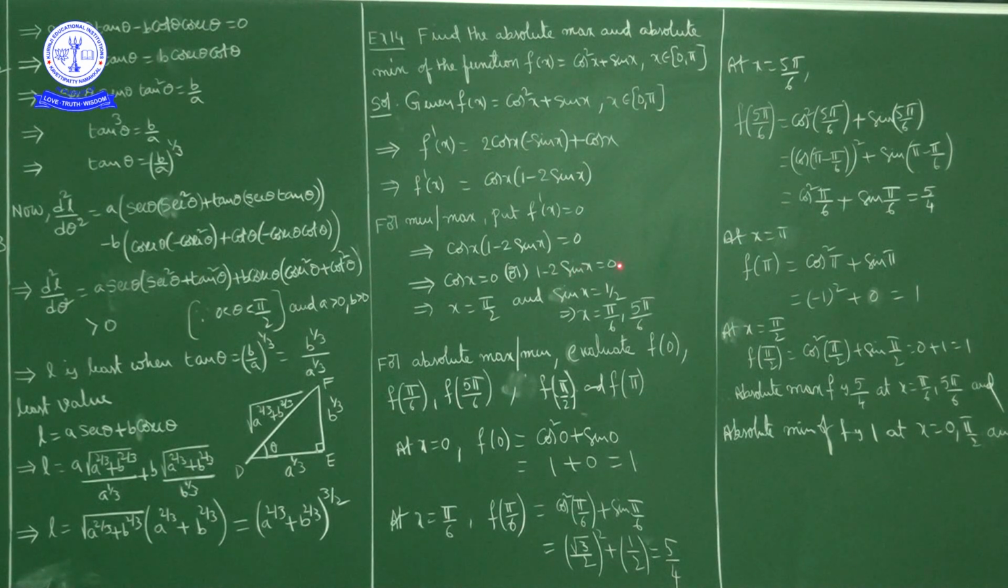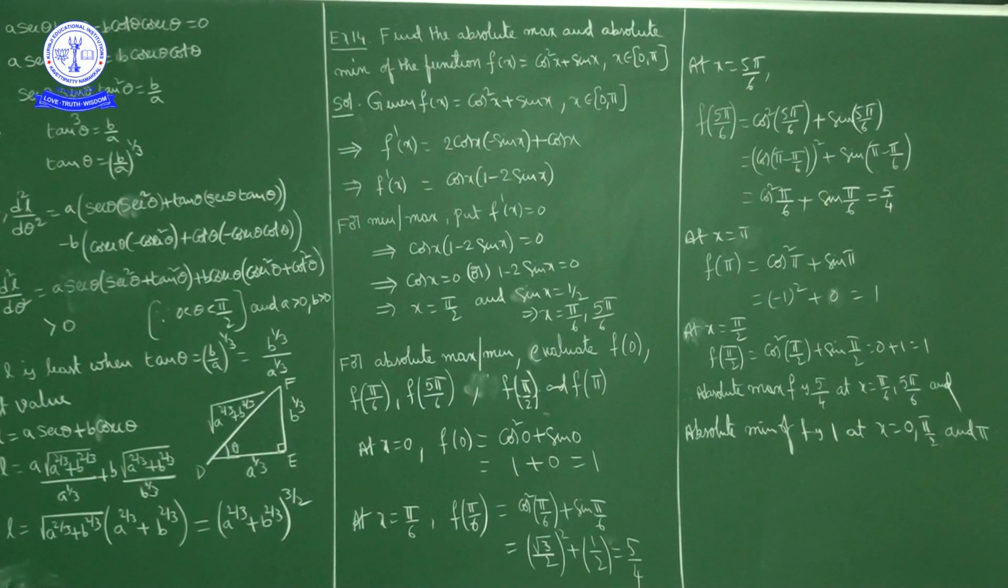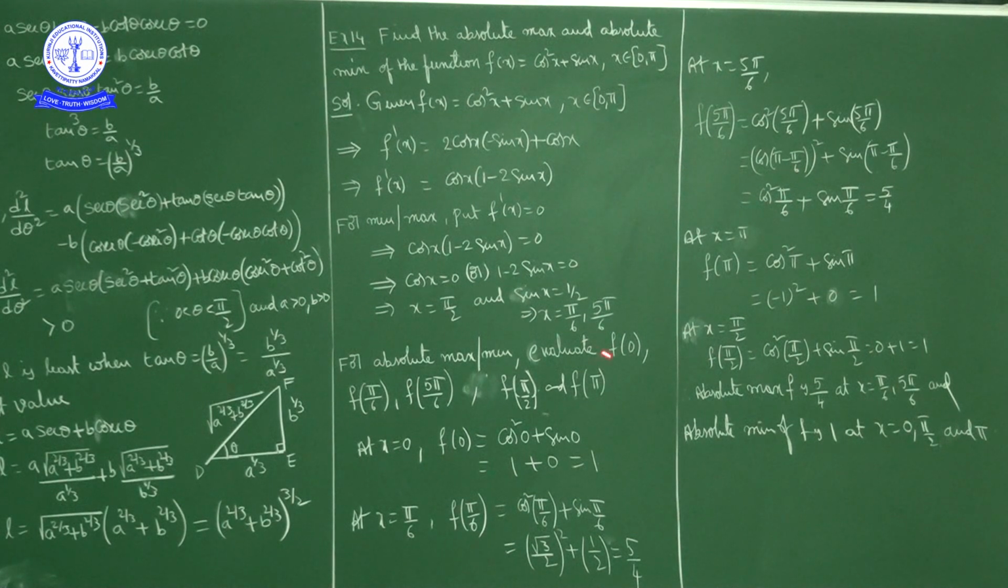Also 1 minus 2 sin x equal to 0 means 1 is equal to 2 sin x. So sin x is equal to 1 by 2. Now sin x equal to 1 by 2 means x equal to pi by 6 or x equal to 5 pi by 6, because sin is positive in both first and second quadrant, okay. One option is x equal to pi by 6, another option is pi minus pi by 6, that is 5 pi by 6.